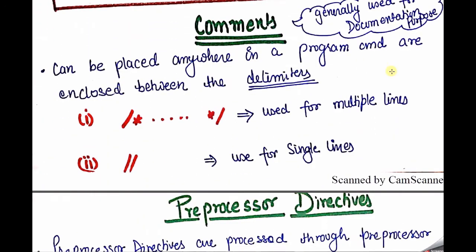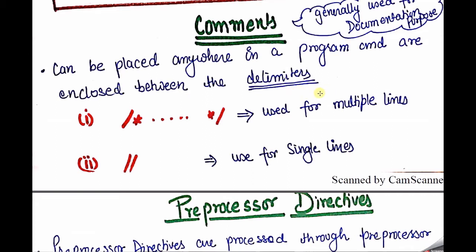So starting with the comment part, generally we use it for documentation purposes. Like, I want to write my first program, so I comment that I am going to write my first program on this date. It totally depends on you, whatever you want to write for documentation or recording purposes. Comments can be placed anywhere in the program and are enclosed between delimiters.